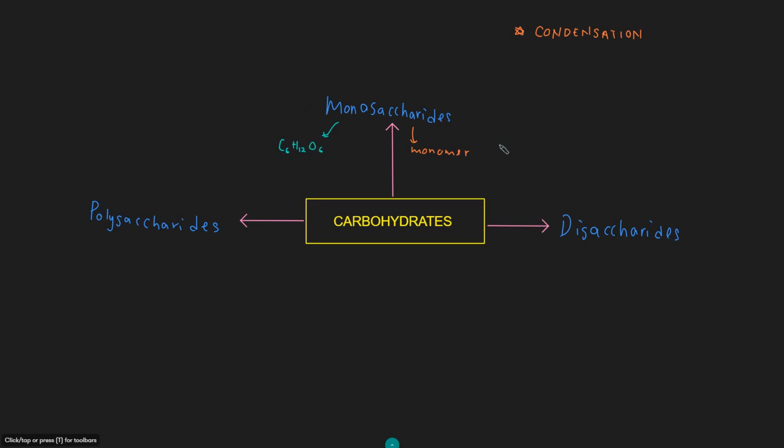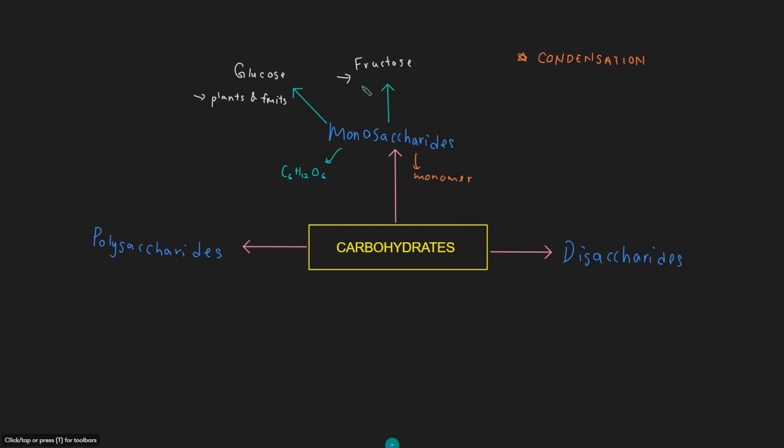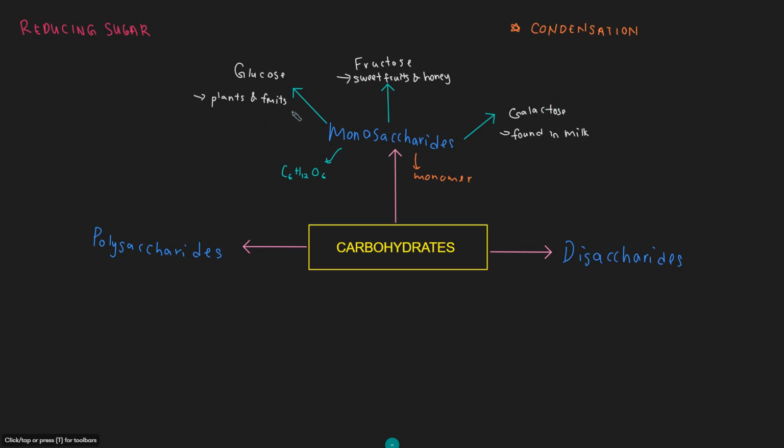So the examples of monosaccharides are glucose, which is found in plants and fruits; fructose, which is found in sweet fruits and honey; and last but not least, galactose, which is found in milk. All monosaccharides are soluble in water, taste sweet and can form crystals. And all monosaccharides are reducing sugars. As I have mentioned before, glucose, fructose and galactose, meaning all monosaccharides, can combine together to form disaccharides and also polysaccharides.